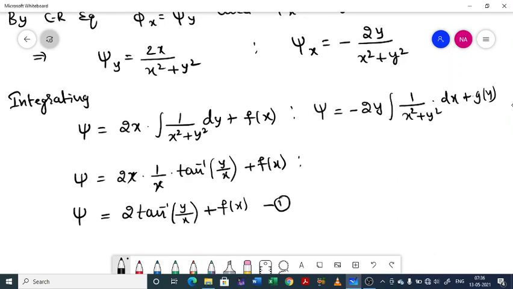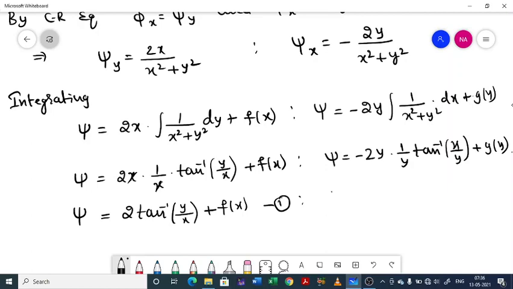Now equivalently on this side, psi equal to minus 2y into, this actually you can write as y square plus x square, so 1 by y into tan inverse of x by y plus g of y.